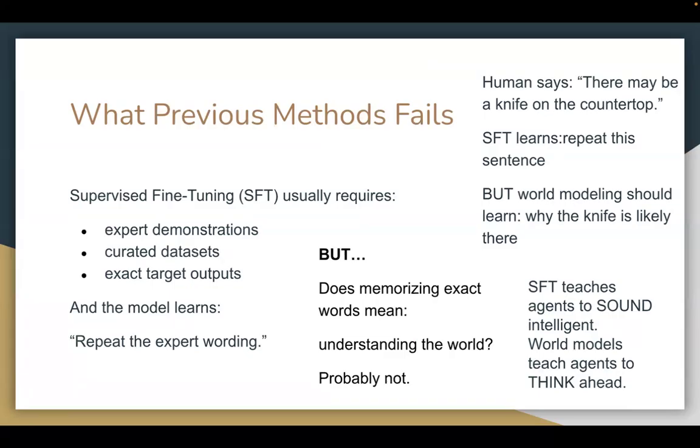For example, a human says there may be a knife on the countertop. SFT learns just to repeat the sentence, but world modeling should learn why the knife is likely there. You can think about this like a parrot can imitate words, but it does not mean it understands your kitchen. SFT compresses demonstrations into parameters. RWML learns environment dynamics.